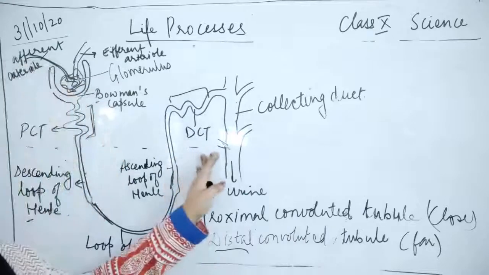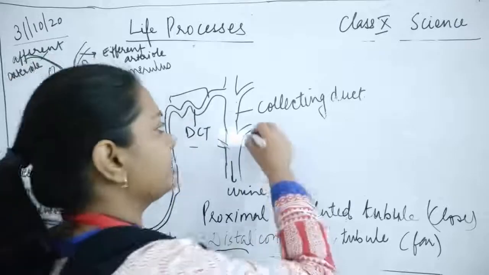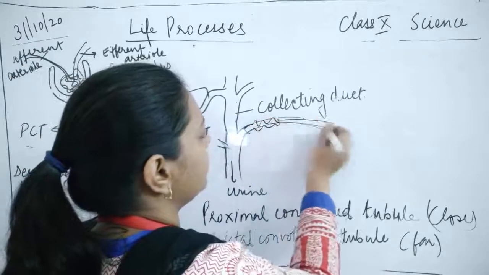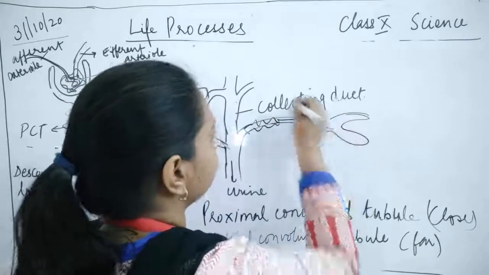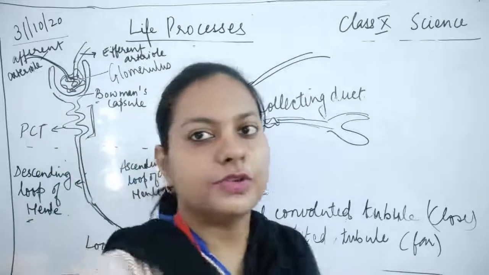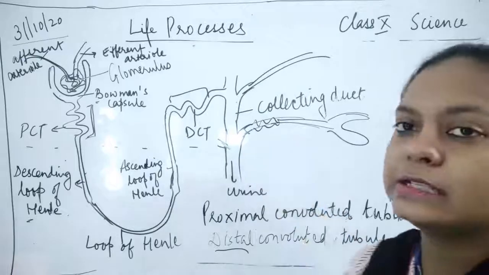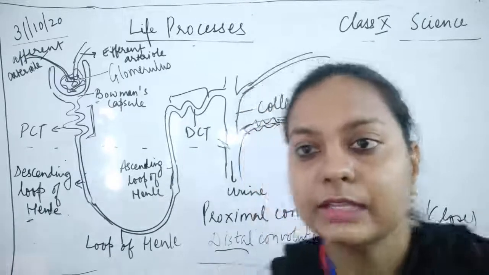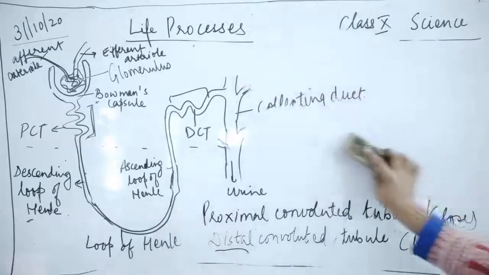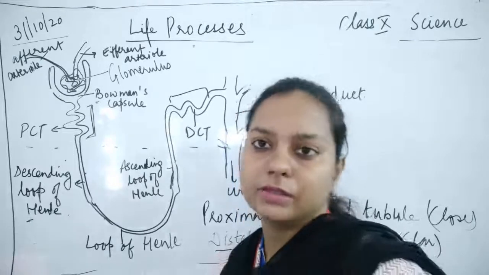All this distal convoluted tubule will be lying in the collecting duct. Many nephrons will be connected to one collecting duct. For example, a nephron is connected from here, another nephron is connected from here. Many nephrons can be connected to the same collecting duct, so it has openings for various nephrons. One collecting duct can help in the collection of urine from various nephrons.